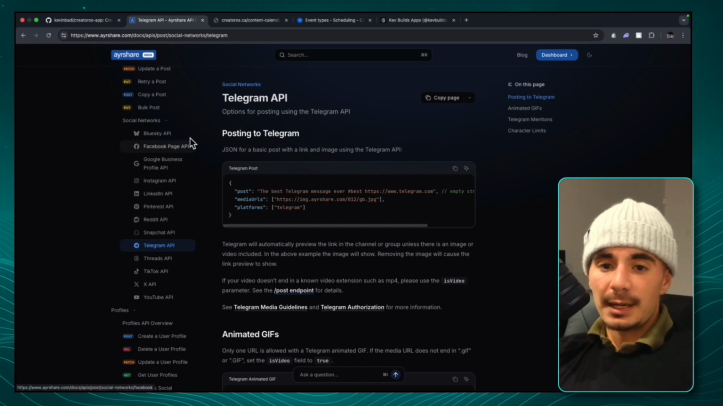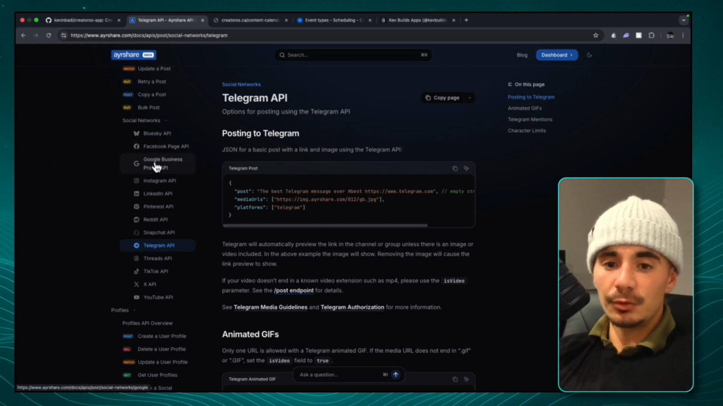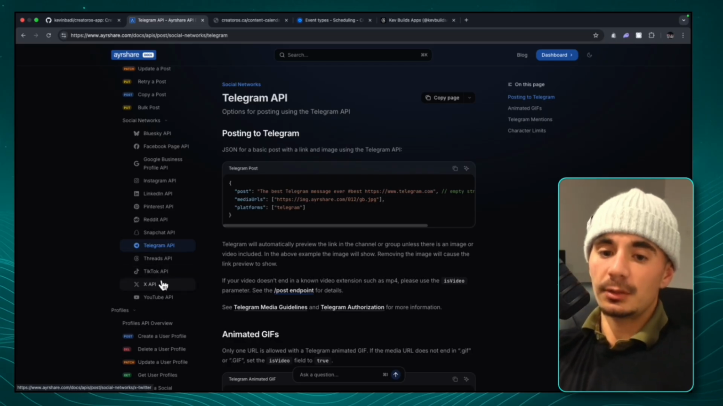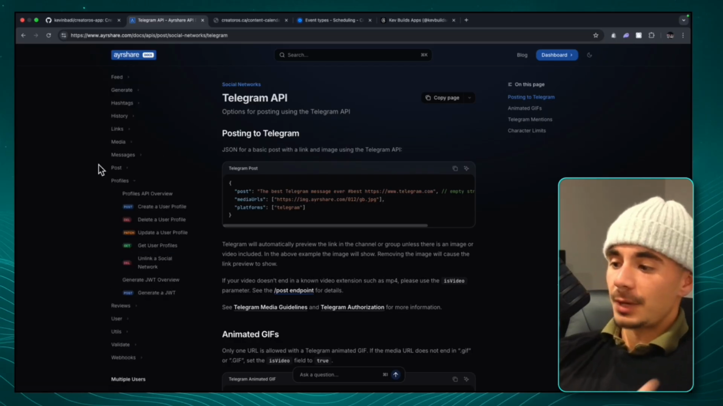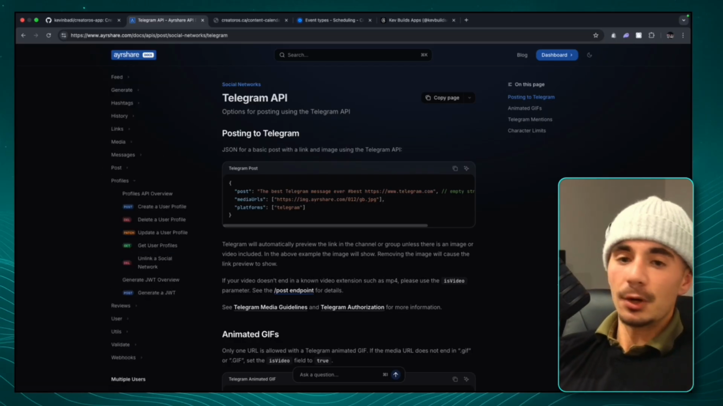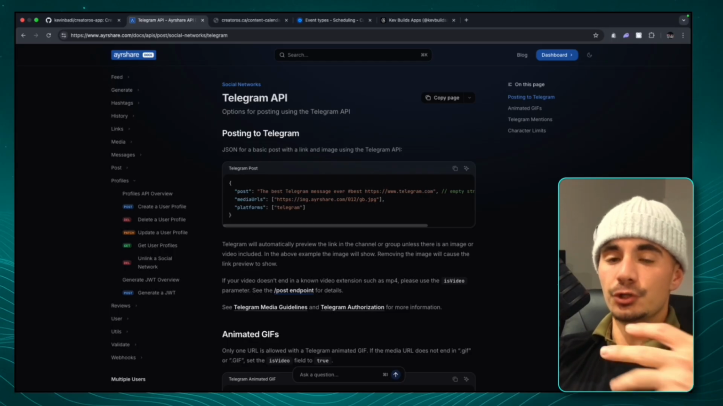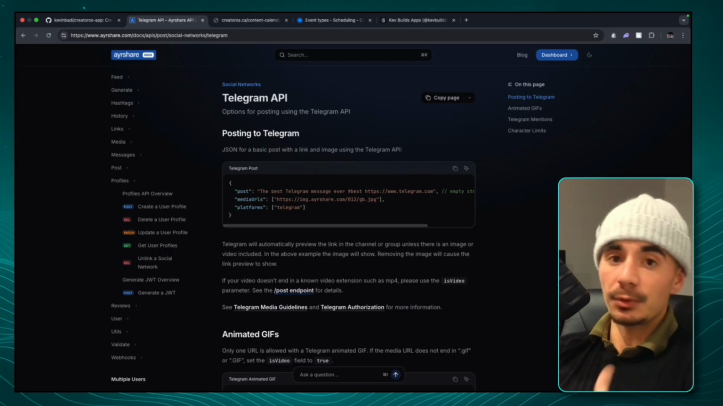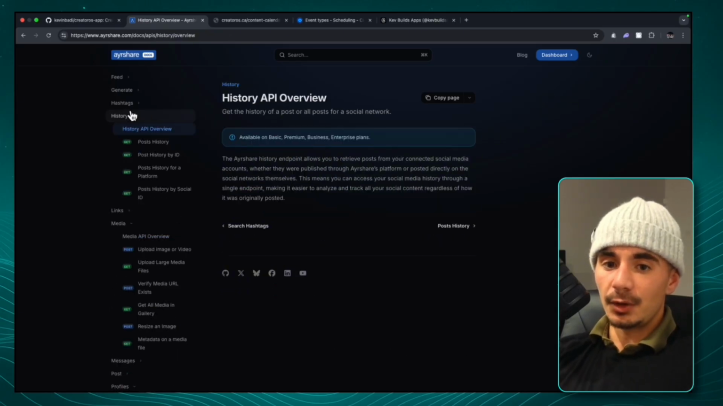But for the most part, guys, I'm really focused on Facebook, Google Business, Instagram, LinkedIn, Threads, TikTok, Twitter, and YouTube. So now, once an upload is posted, we actually want to show our user that the content has been uploaded or scheduled out in advance. And so that's where the history API call comes into play.